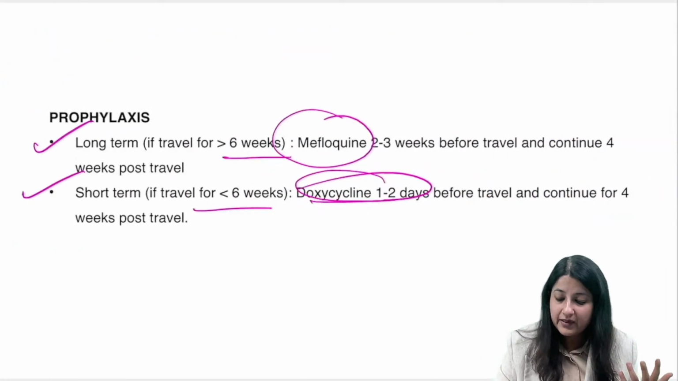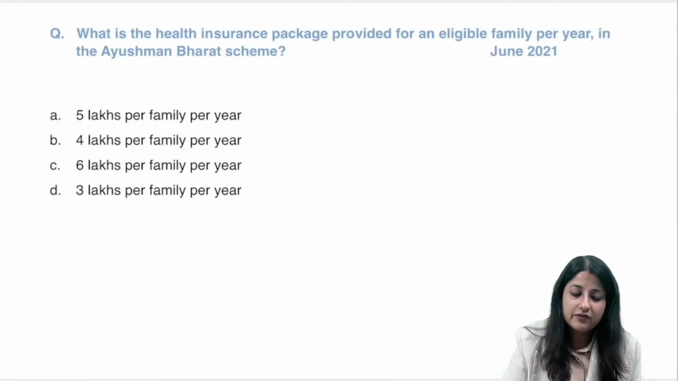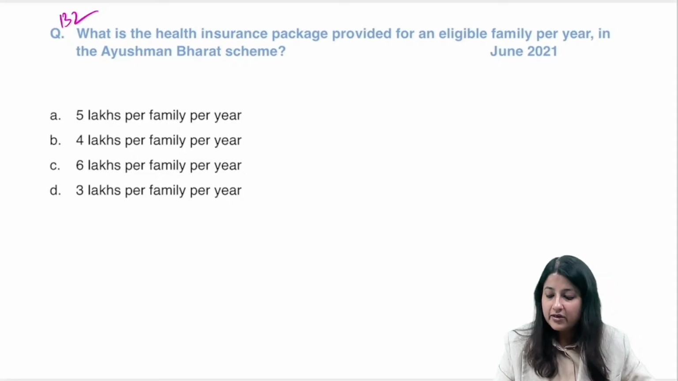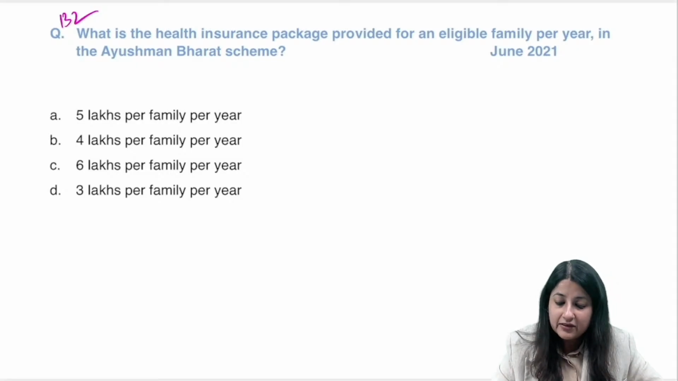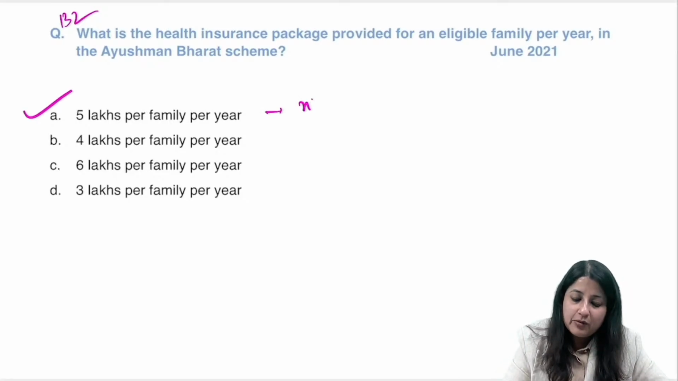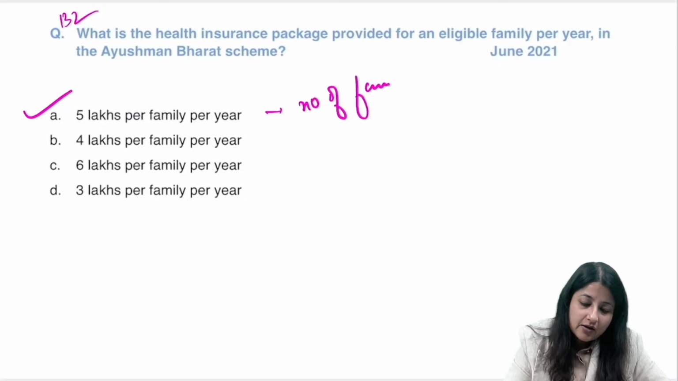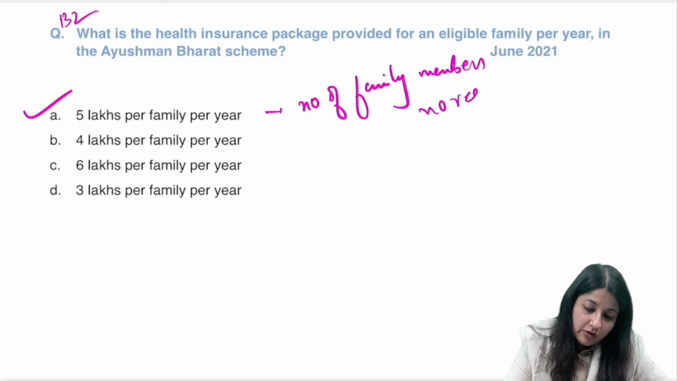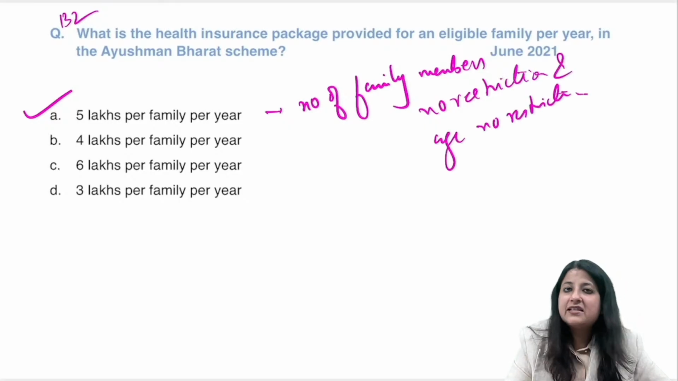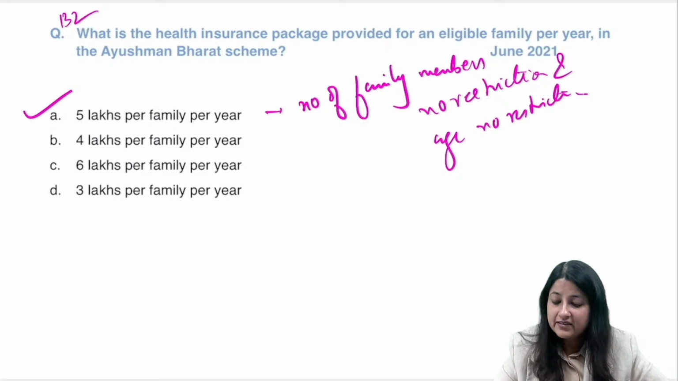Okay, it can get repeated again, the treatment and prophylaxis of malaria. What is the answer to this? Quickly tell me. What is the health insurance package provided to an eligible family per year in the Ayushman Bharat? Everyone knows this one. I hope 5 lakh per family per year. Number of family members, no restriction. And age, no restriction. In some states it is 10 also, but now overall it is still 5.